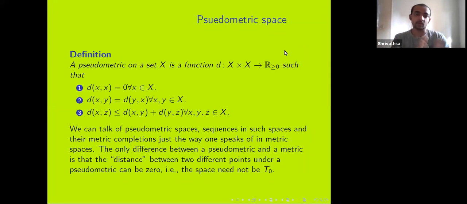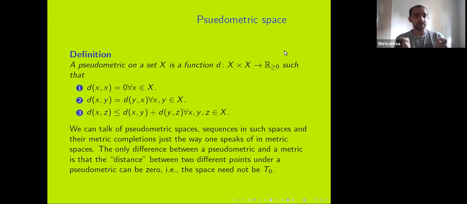So unlike a metric space, we don't have a Hausdorffness or a T0 condition on a pseudometric space. But because we have this notion of distance, we can still talk about the topology generated by a pseudometric space. The topology is generated again by open balls around points. And once we have a topology, we can talk of other things as well.